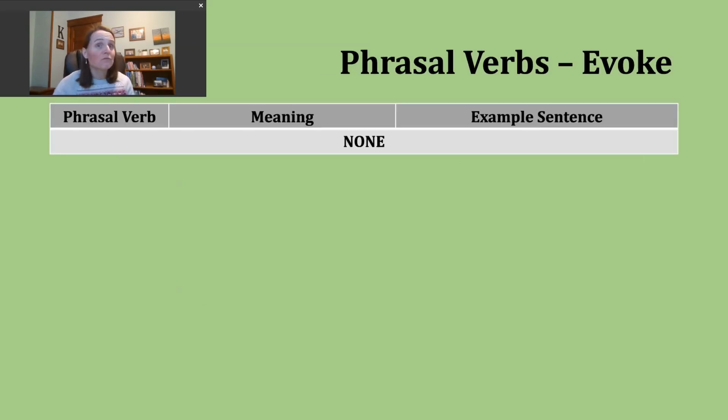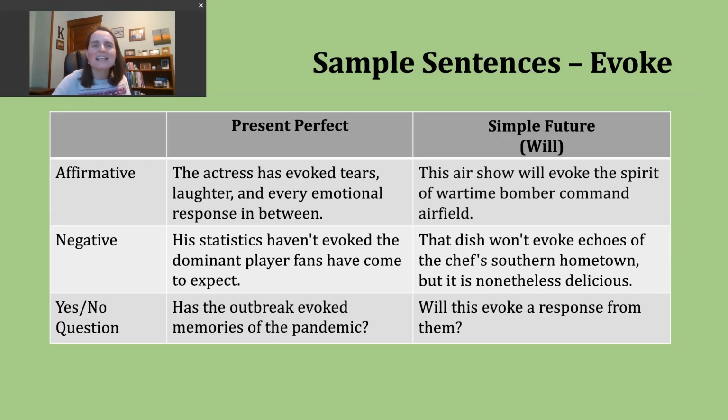Now, we don't have any phrasal verbs that we need to study, so we'll move on to a little verb tense practice. Today, we're going to look at making sentences in the present perfect and the simple future. First, let's start with the present perfect. We can use this verb tense to talk about completed actions that occurred at an unknown point in the past. So we might not know if this occurred one time in the past or multiple times, and it might not matter if we know whether the action occurred yesterday or 10 years ago.